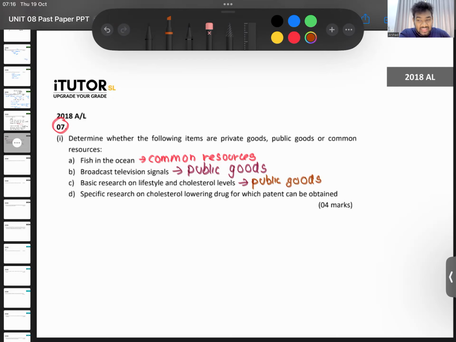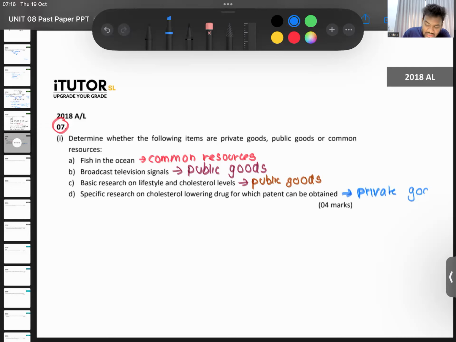Think. If I get a patent and if I get this specific research, can you get it? Let's say some doctor has published a research. I am a healthcare company. What happens? I paid for this and I got it. What can happen? You can't get it, right? Once I get it, you're not able to get it. So therefore, what can we say? We can say this is excludable and also it is rival. So excludable and rival, what type of good? It's a private good. Is that fine, guys?